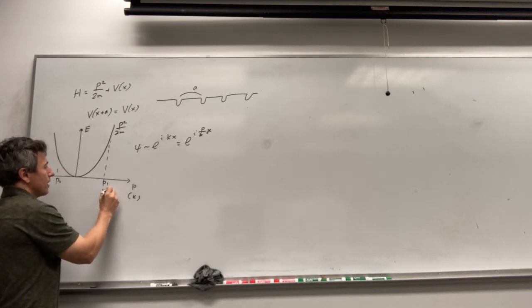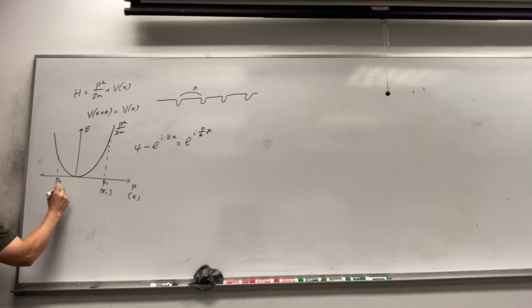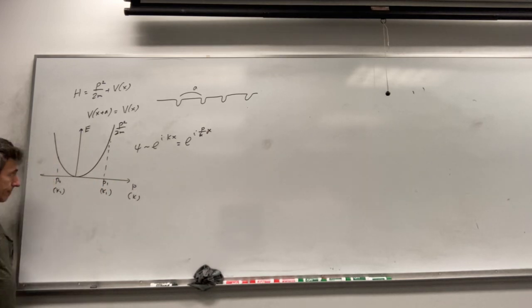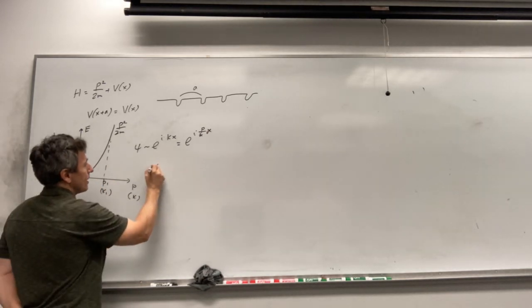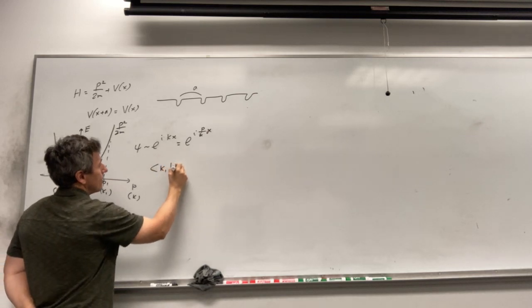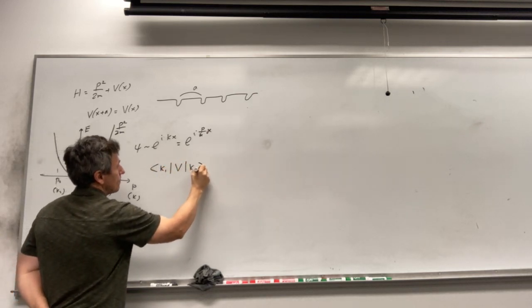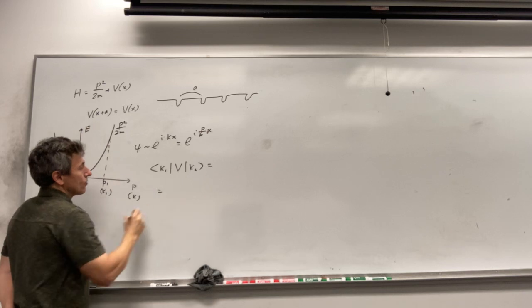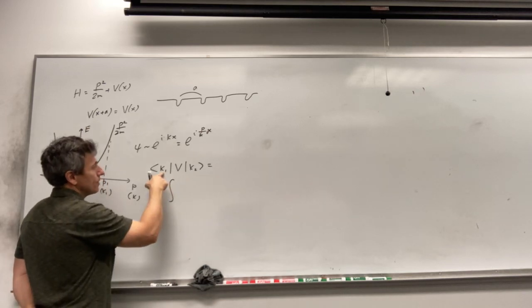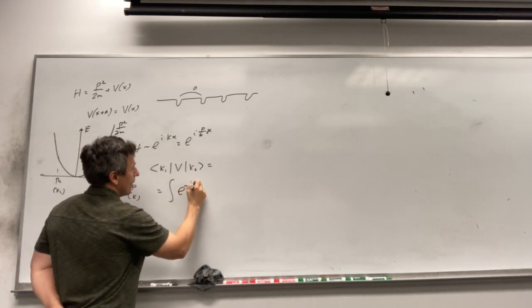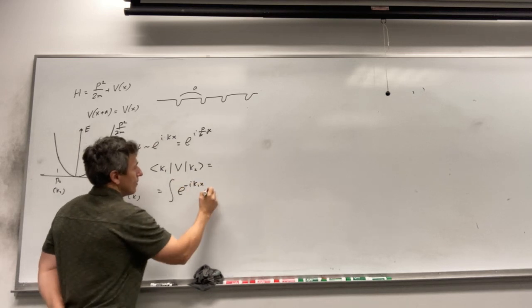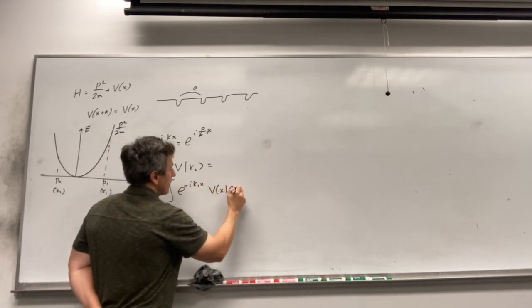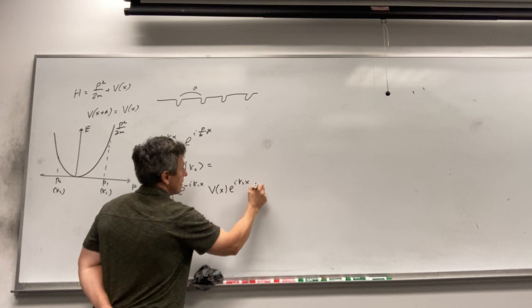So we have 2 points k1 and k2, and I want to find the coupling between these 2 points due to the periodic potential. Because the wave functions are plane waves, we consider the matrix element between 2 states, k1, periodic potential, and k2. So it will be the integral of exponent negative i k1 x, V as a function of x, exponent i k2 x, dx.